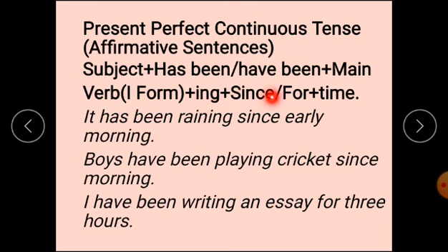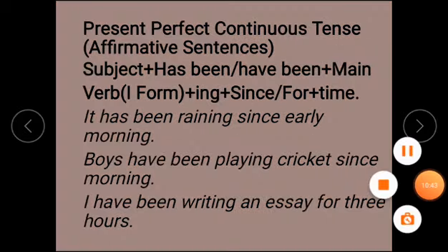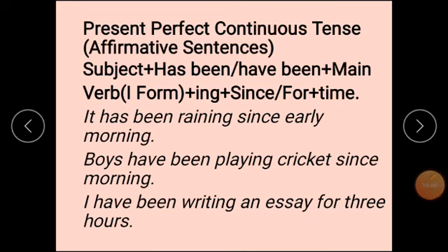Then since. Since is used with point of time. Point of time you can say since Monday, since 2 o'clock, since Friday. And for is used for the period of time. Mind it, since will be used with point of time and for with period of time. For you can say for 2 hours, for 3 days, in this way.